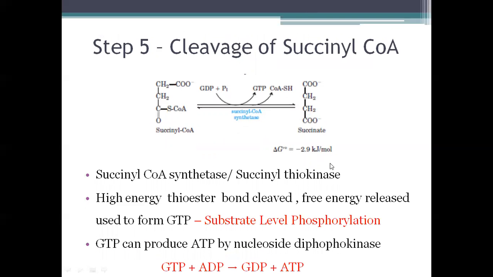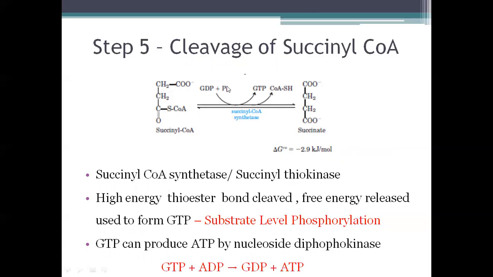Step number 5, that is cleavage of succinyl-CoA. Succinyl-CoA is converted to succinate. The enzyme here is succinyl-CoA synthetase, also called succinyl thiokinase. Very important that the high energy thioester bond is cleaved and the free energy released is used to form GTP directly. So here you can see GDP is being converted to GTP.